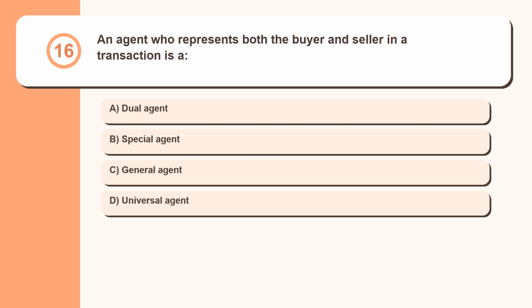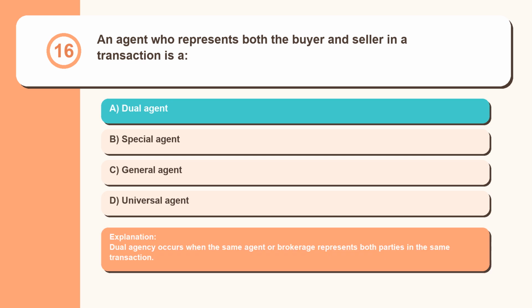Question 16. An agent who represents both the buyer and seller in a transaction is a dual agent, special agent, general agent, universal agent. Dual agency occurs when the same agent or brokerage represents both parties in the same transaction.